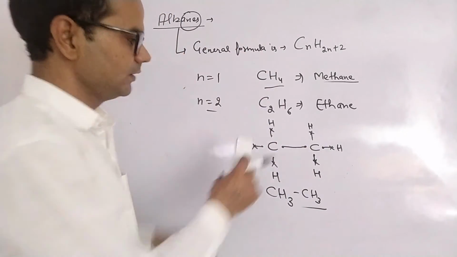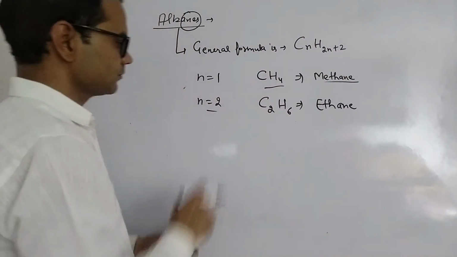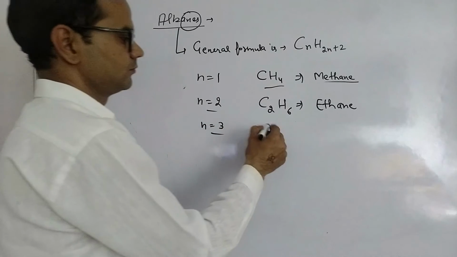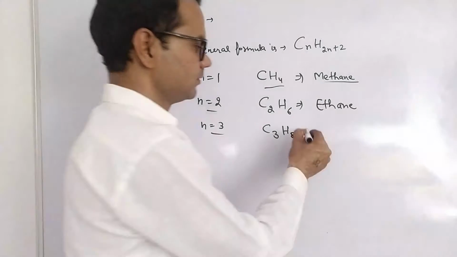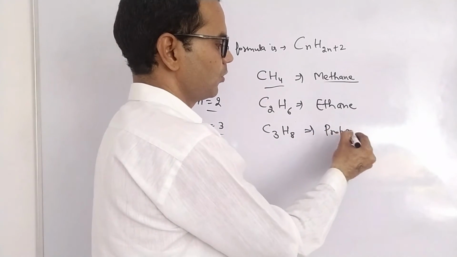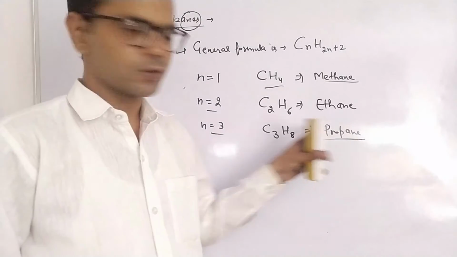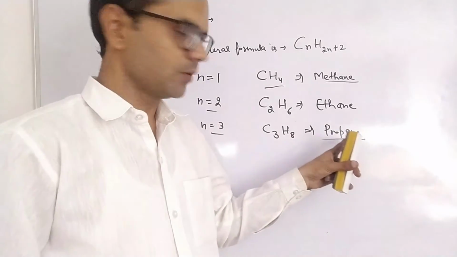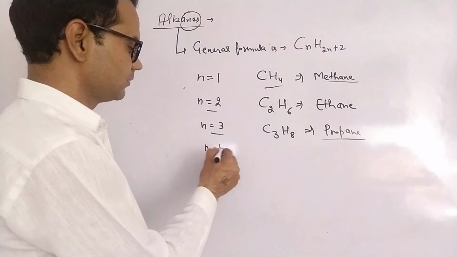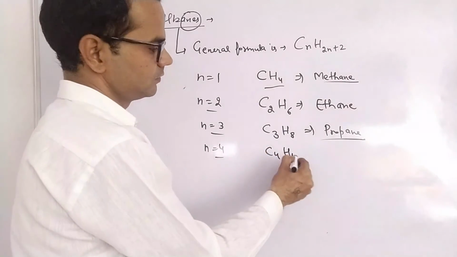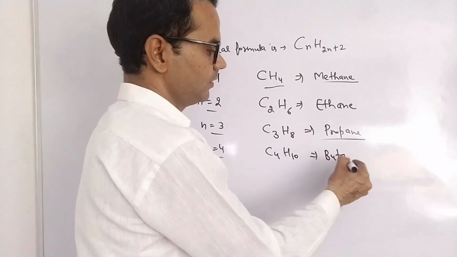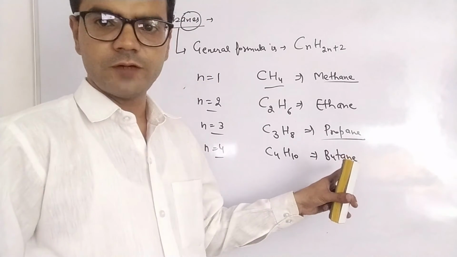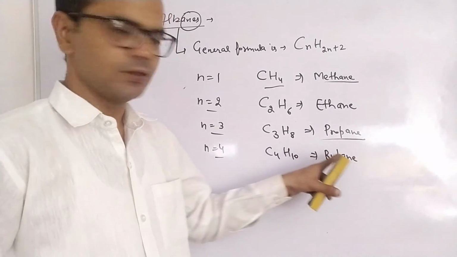If we put n equal to 3, C3H8, now it is called propane. Why propane? Because for 3 carbons we use prop. If we put 4, C4H10, now it is butane. Why butane? For 4 carbons we use but.